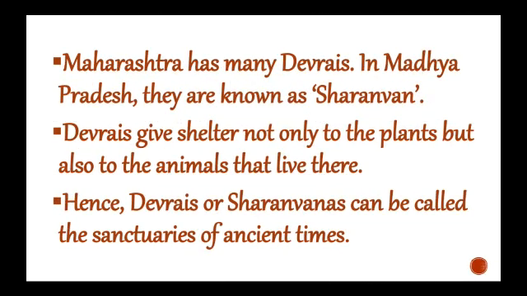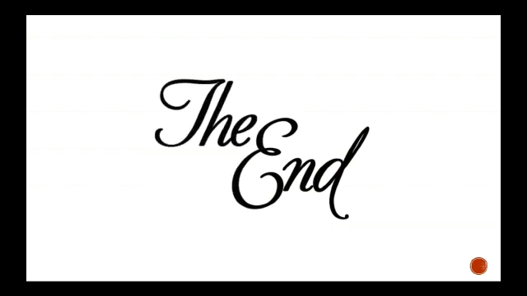Maharashtra has many Devrais. In Madhya Pradesh, they are known as Sharanvan. Devrais give shelter not only to the plants but also to the animals that live there. Hence, Devrais or Sharanvans can be called the sanctuaries of ancient times. So with this we come to the end of our chapter.